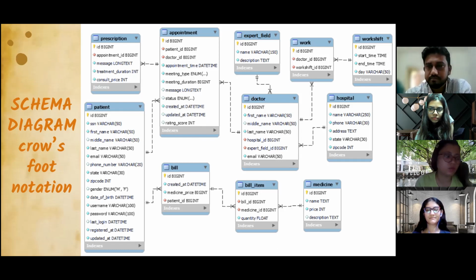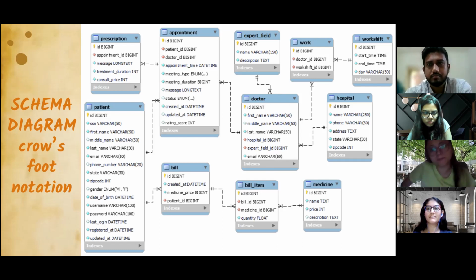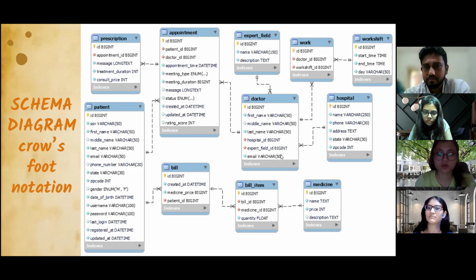Are the doctors in the system full-time working in the hospital, or part-time or external persons? In this system, we have considered the doctors and included their working shift, which depends on the start time and end time. There can be both part-time and full-time doctors. We included the starting time and ending time for a particular day, for Monday, for example. It depends on the particular doctor.